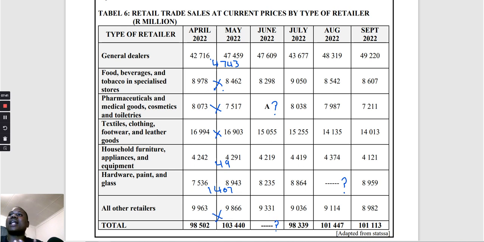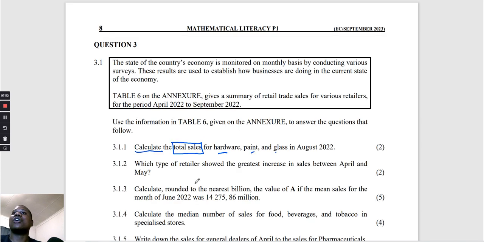So which one went up by the highest amount? It is the general dealers. So the correct answer there is general dealers.